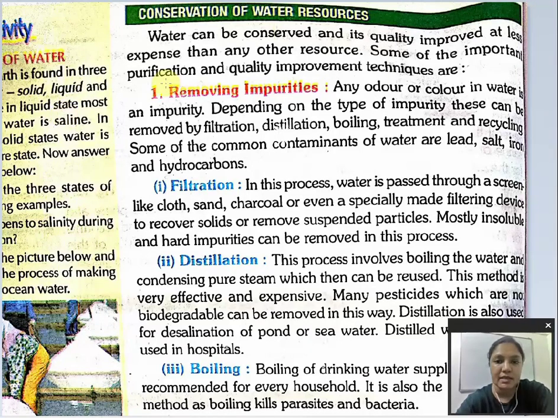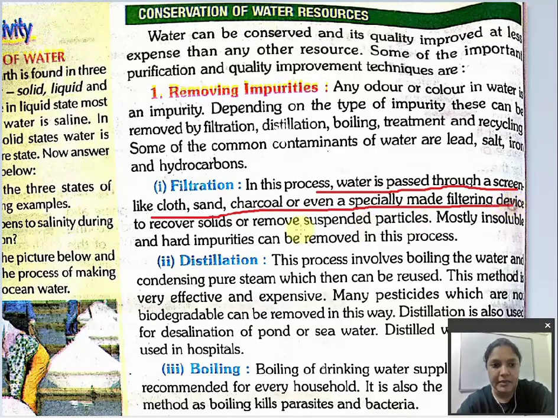Let us first discuss filtration. Now, filtration. In this process, water is passed through a screen. How is the water filtered? Water is passed through a screen like cloth, sand, charcoal or even a specially made filter device to recover the solids or remove suspended particles. Most insoluble and hard impurities can be removed in this process.